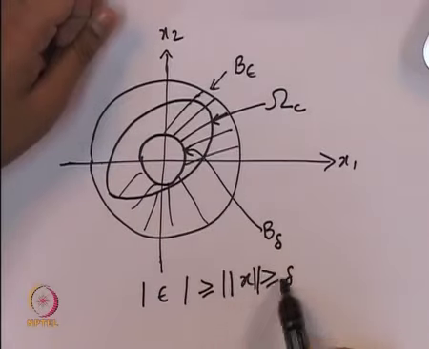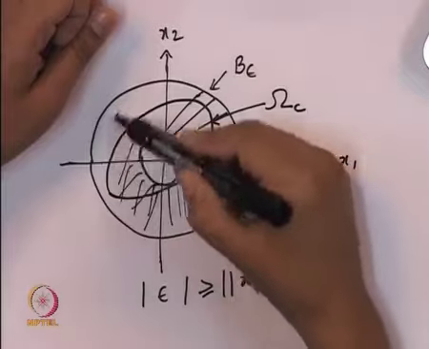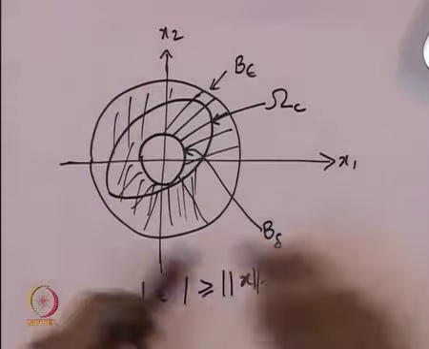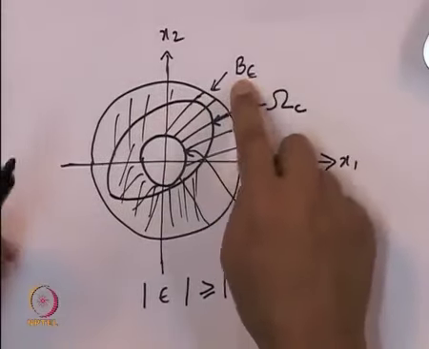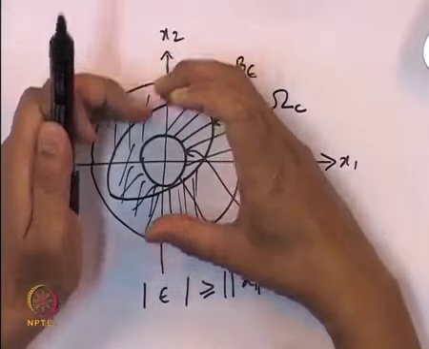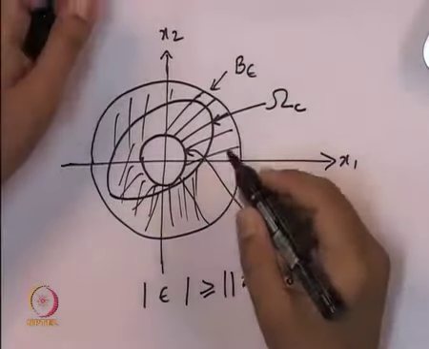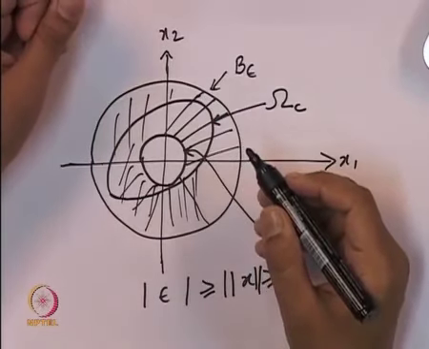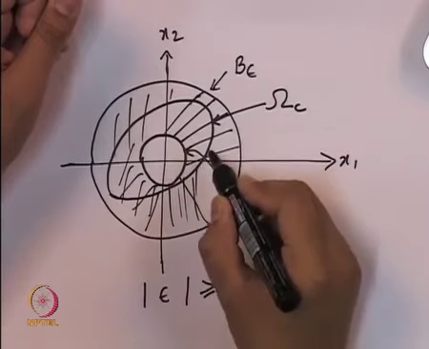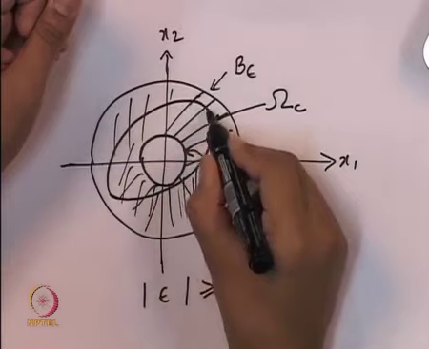So what does this region signify? It signifies the region outside this ball B delta, but inside this ball B epsilon. B epsilon is open, so except for that fact, it is inside the ball B epsilon, but outside of the ball B delta. So the fact that V of x is always greater than or equal to c means that the trajectory doesn't enter this set omega c.